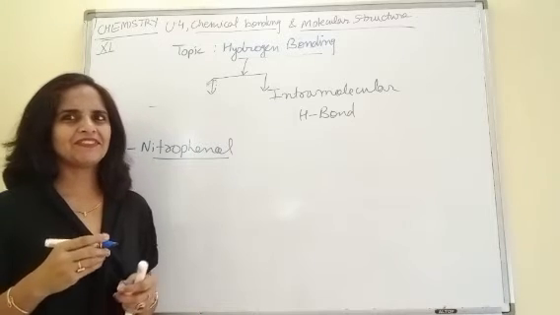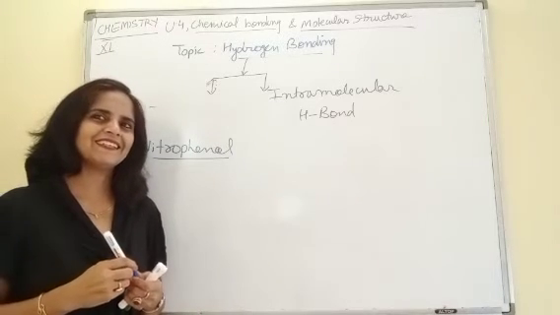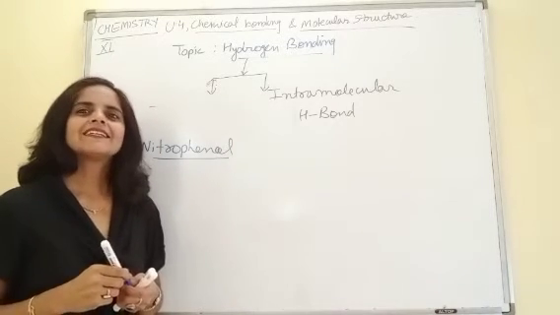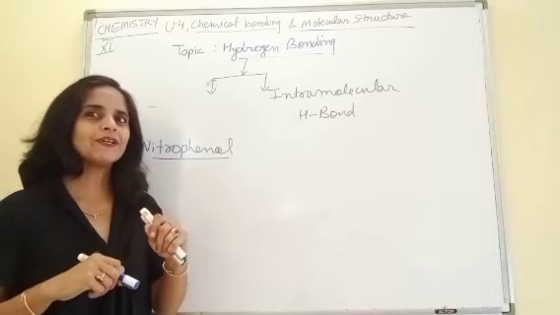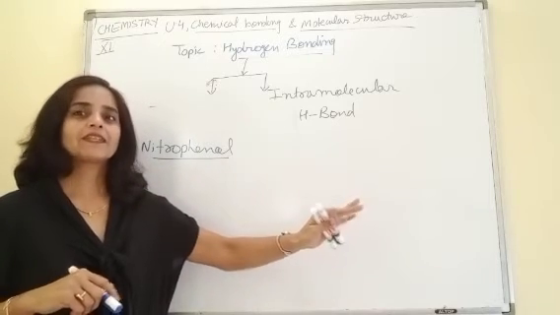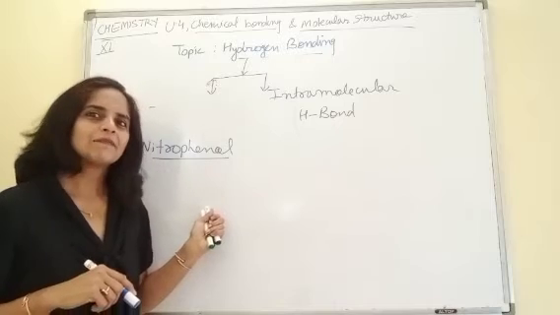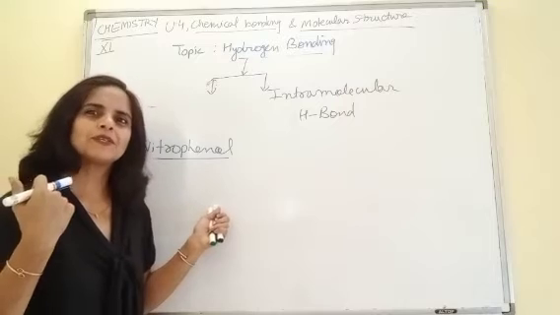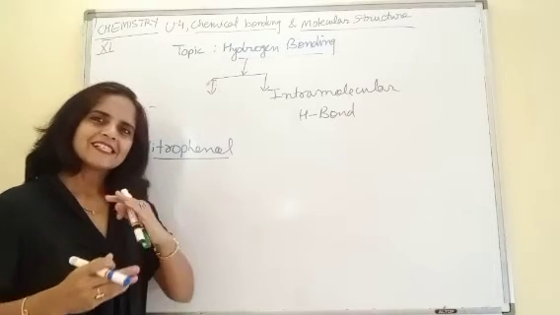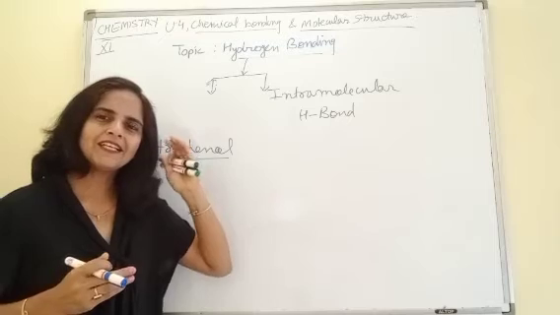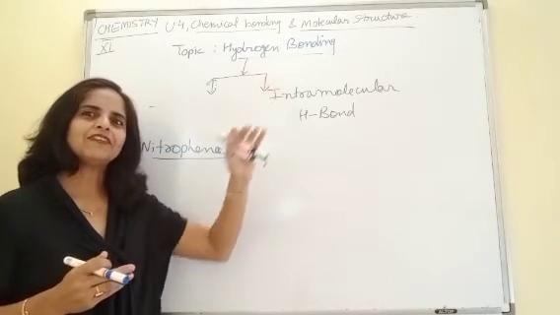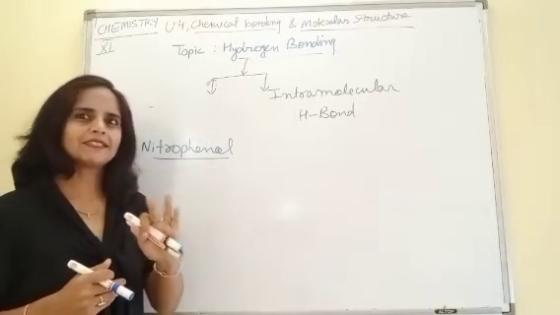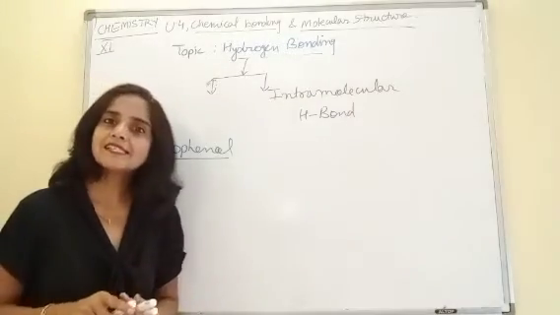Orthonitrophenol seems to be a very difficult example, isn't it? Yes, I can say for you, because this is the beginning of chemistry for you people. You haven't done organic chemistry till now. That's why for you it's difficult. But for a 12th class student, this is nothing. This is so simple. So don't worry children. Slowly and slowly, I will take you to that level where it becomes very simple and easy for you. But for this time, I'm giving the structure to you.